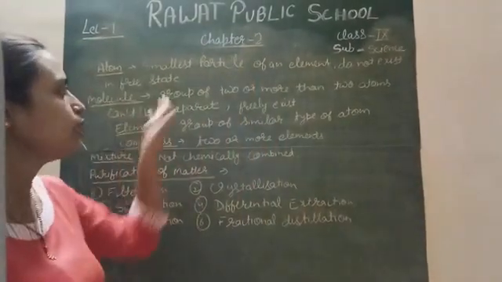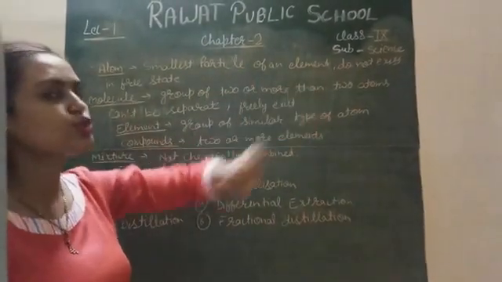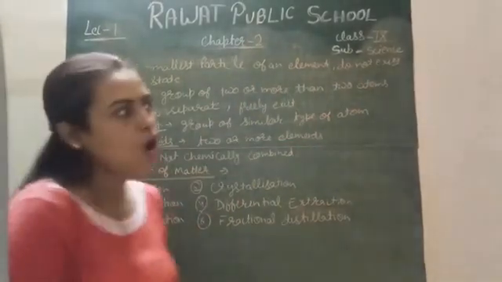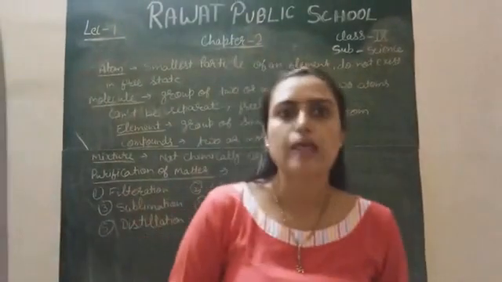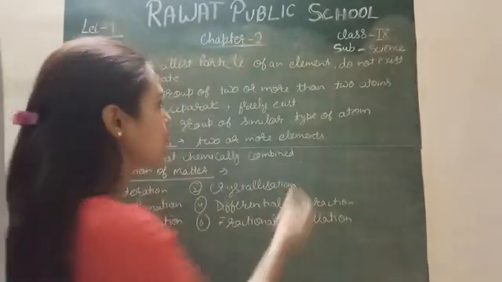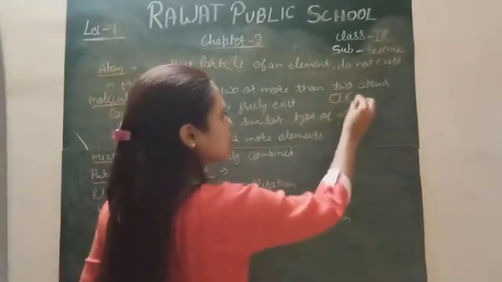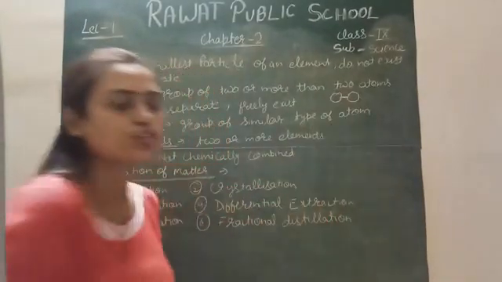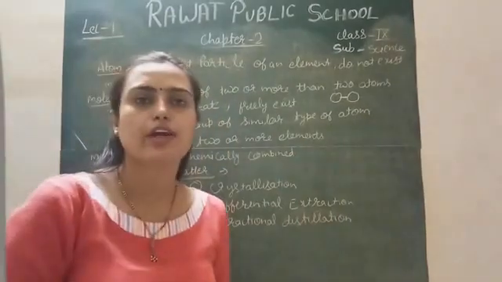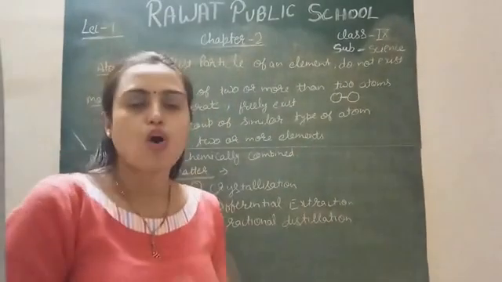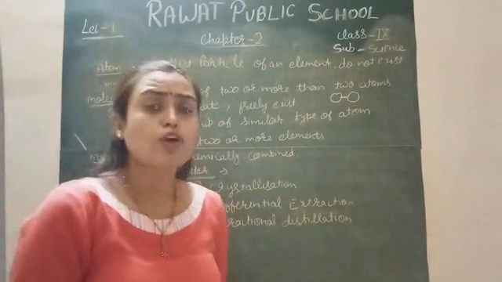Next is the molecule. It is a group of two or more atoms. When two or more atoms chemically combine, chemical bonds are present between the atoms. For example, the bond is either ionic or covalent, depending on the mode of reaction.